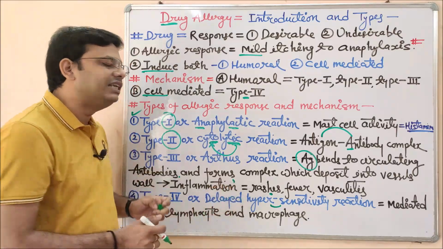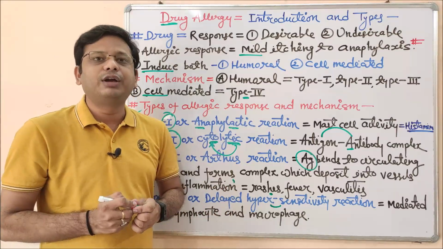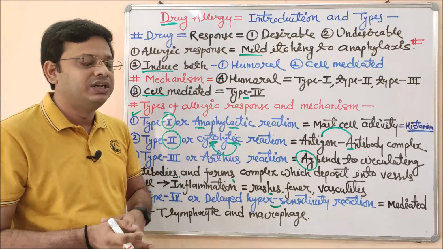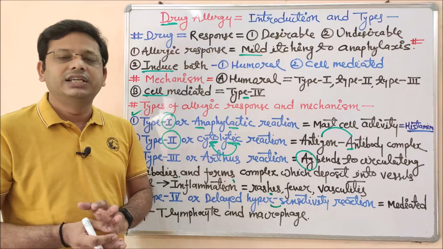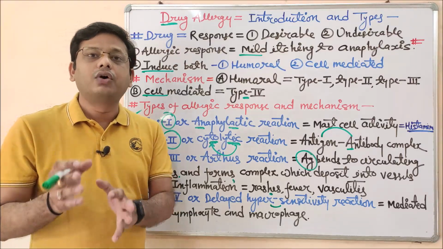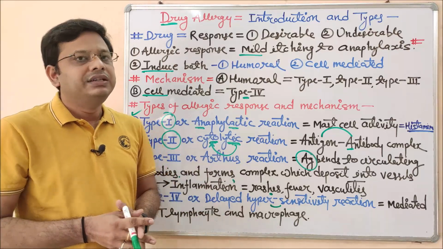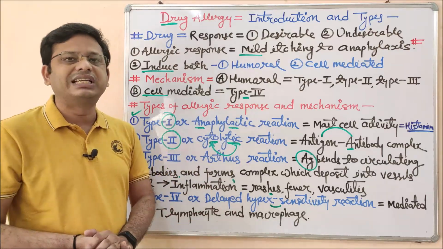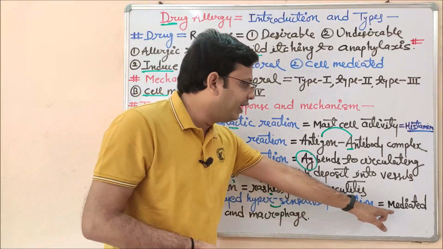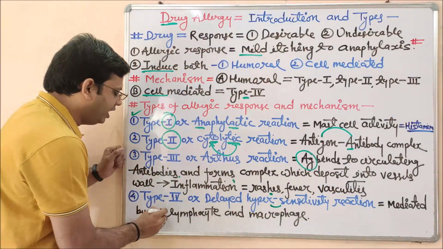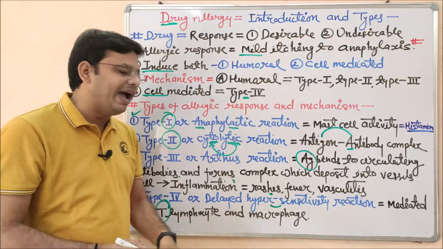So delayed hypersensitive reaction means any reaction which takes place a little bit after a long time, it will take some time to produce its action, like contact dermatitis in case of penicillin injection, or local anesthetic effect by the penicillin injection given by the nurse or doctor to any patient. That is an example of this delayed hypersensitive reaction. Let me explain a few points. This is mediated by T lymphocytes. These are mediated by T lymphocytes and the macrophage.